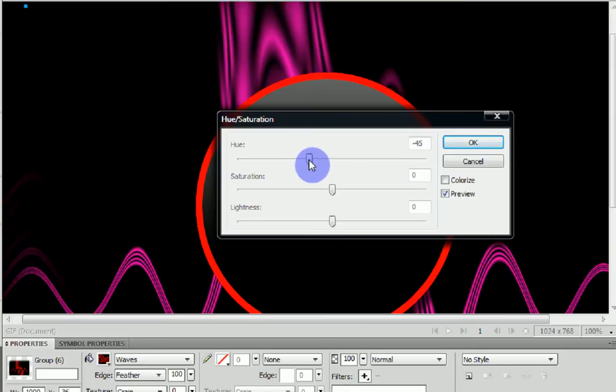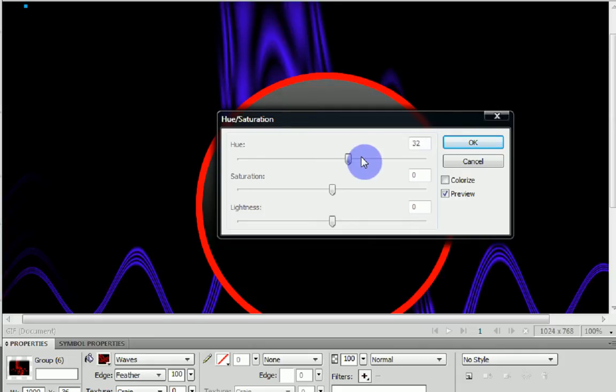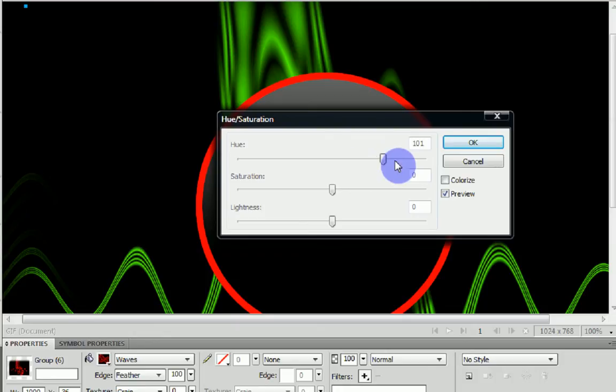If you drag it over here, as you notice, the back of the wallpaper is purple. If we drag it over here, it's blue. If we drag it over here, it's green. Drag it over here, it's more green. And drag it all the way over here, it's blue again.